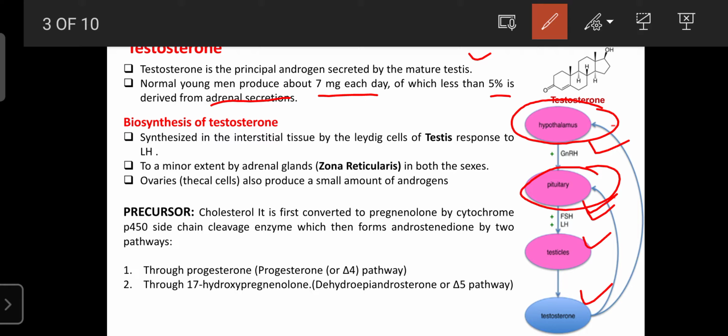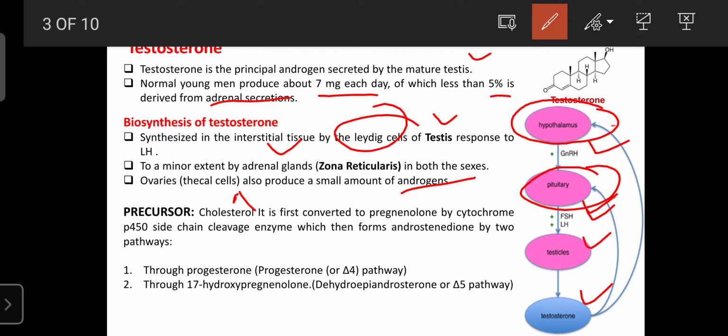Regarding the site of synthesis, testosterone is mainly synthesized in the testes by the Leydig cells, and in small quantity it is secreted from the adrenal gland, from the zona reticularis, in both sexes, male and female. The zona reticularis is the innermost layer of the adrenal cortex. As well as that, the thecal cells of the ovaries can secrete a small amount of androgens. In any abnormal condition where the secretion increases,